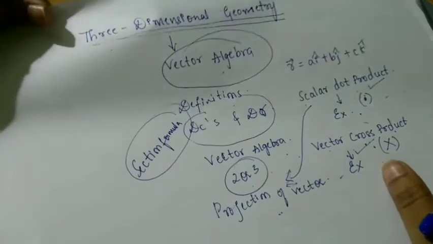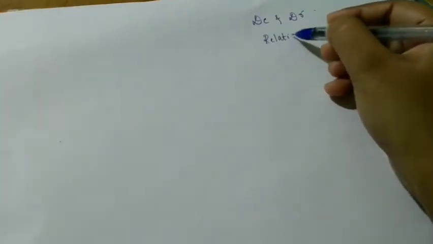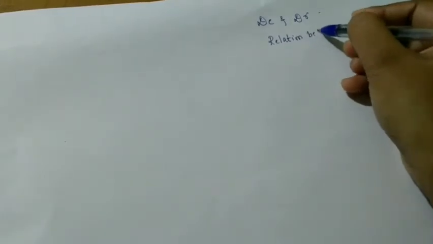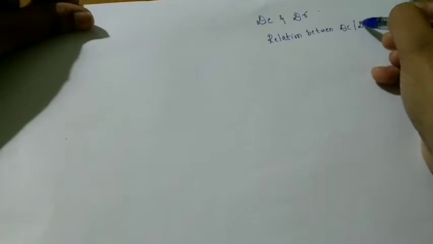In three-dimensional geometry there are many things you are going to come across. Most basically, in three-dimensional geometry direction cosines and direction ratios come, basic concepts. Then the relation between direction cosines and direction ratios, that is also important.